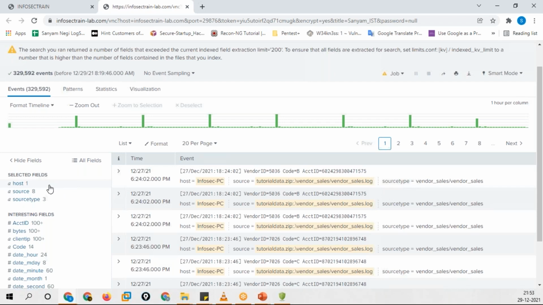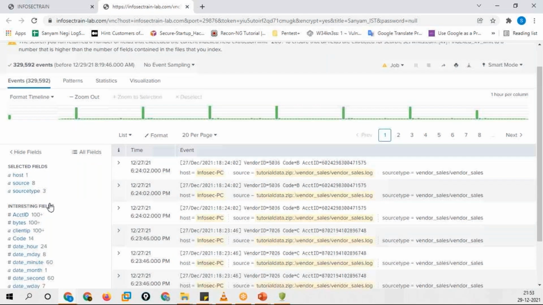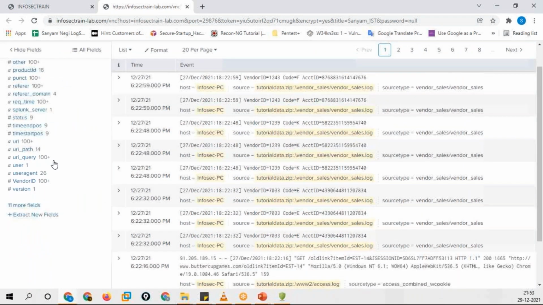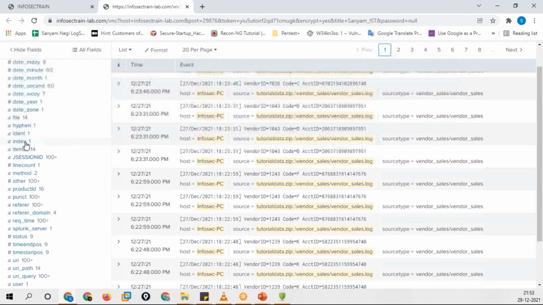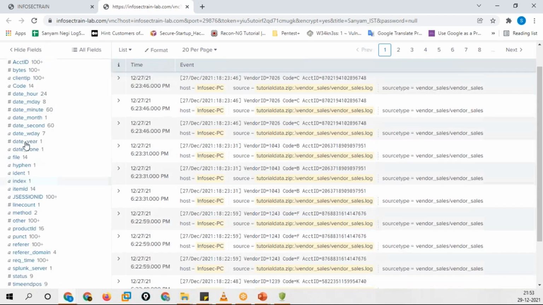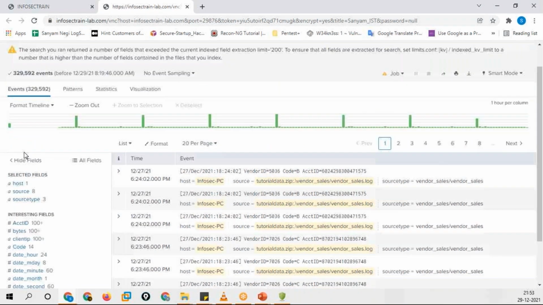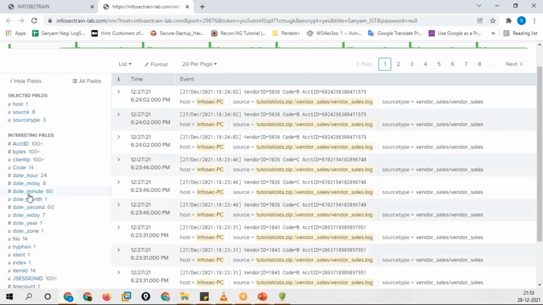On the left hand side, yes, I'm just giving a brief idea of this entire portal of your Splunk. On the left hand side, guys, can you see this entire field sidebar from top to bottom? Interesting fields. So this sidebar, Anup, does exactly that by default, it has been done over there, but you can always change it. This sidebar shows fields that the search has automatically extracted from your events.